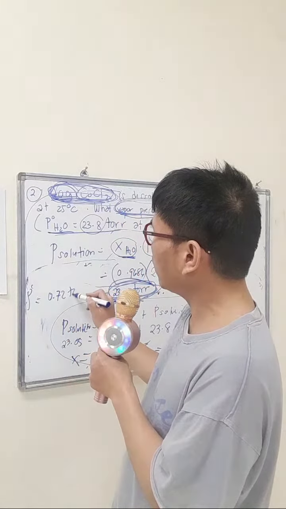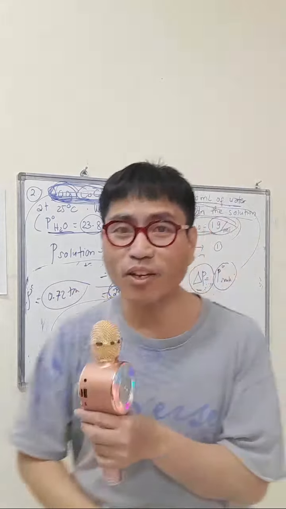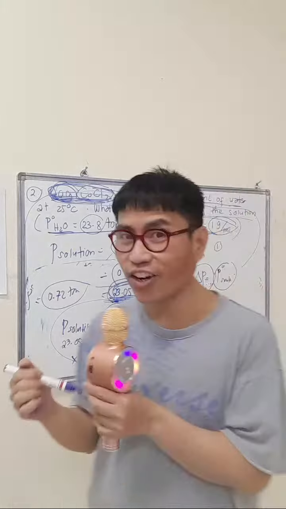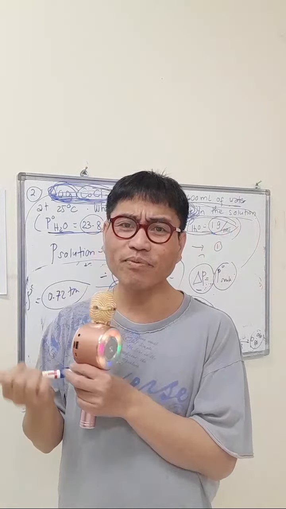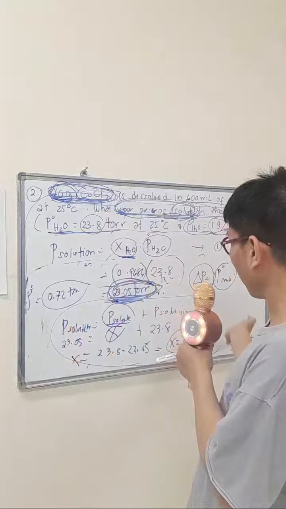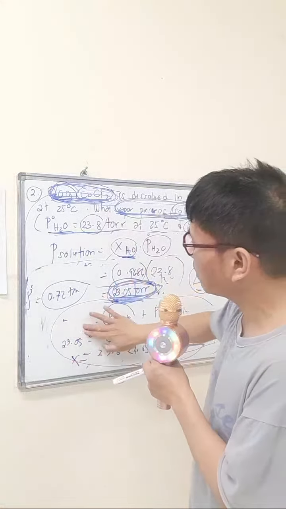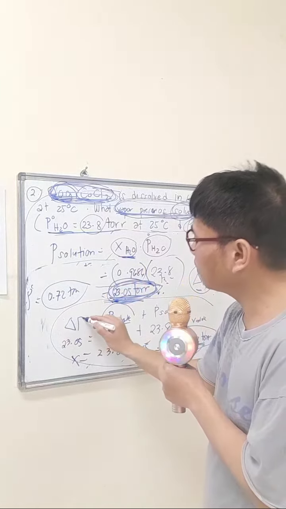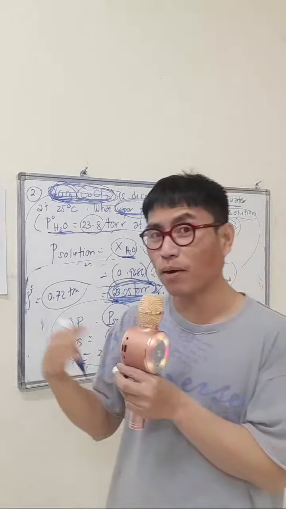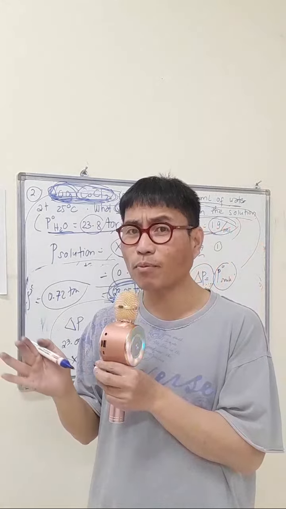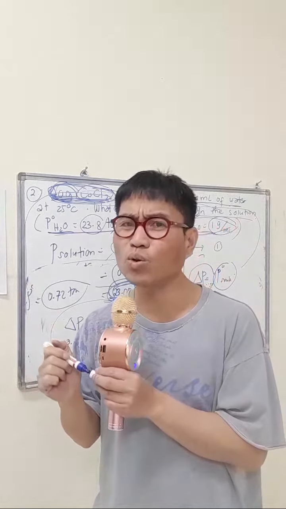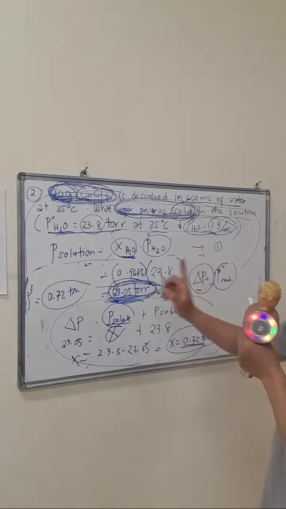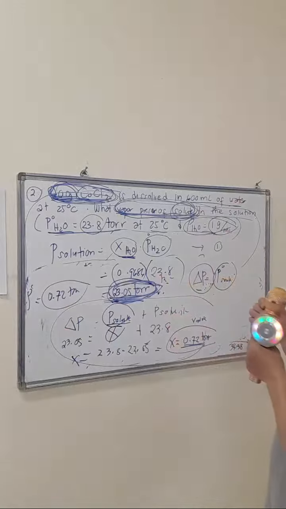So imagine the choices are very small, right? And you will answer 23.05. That's too far. Get the point? So we can say here, manipulate again, change this vapor pressure of the solution to delta P. It's the same: change in vapor pressure, or difference in vapor pressure between the solution and the solvent. That's very clear. Now that's our answer, 0.72 torr.